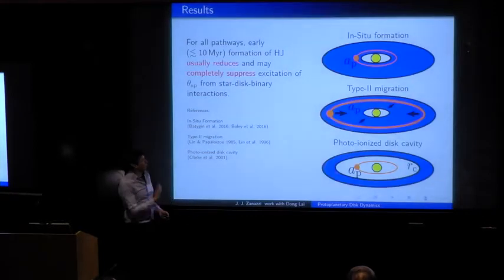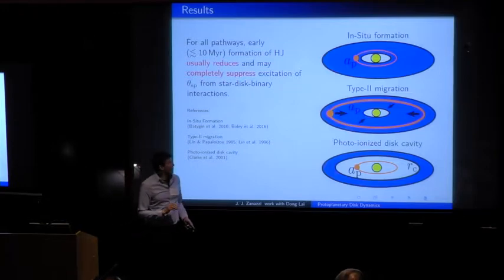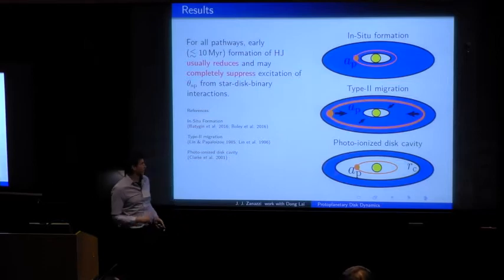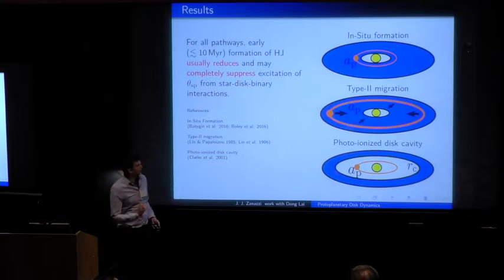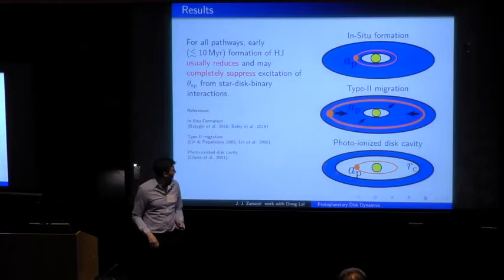Okay, so I considered a whole bunch of different formation pathways for this work, and I don't have time to discuss every single one of them. But the important thing to take away from this work is that for every single one of these formation pathways on the right-hand panel here, the formation of a massive short-period planet before the disk dissipates usually reduces, and may completely suppress, the excitation of stellar obliquities by the inclined binary companion.